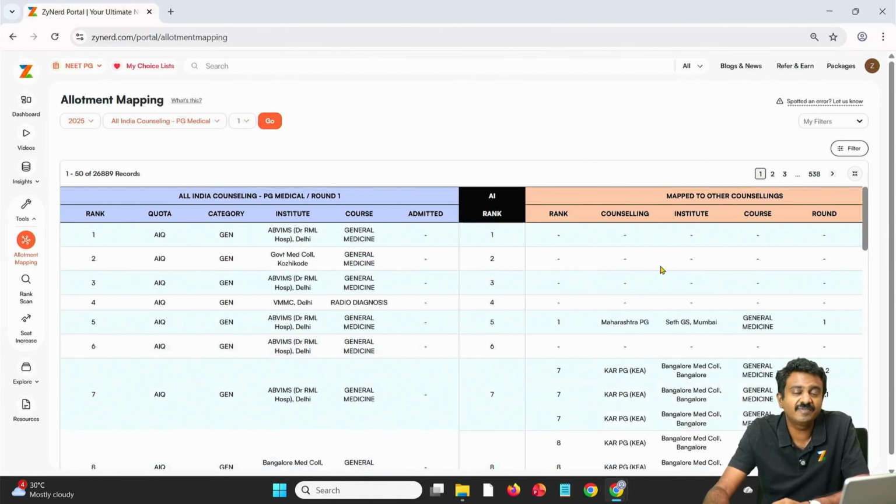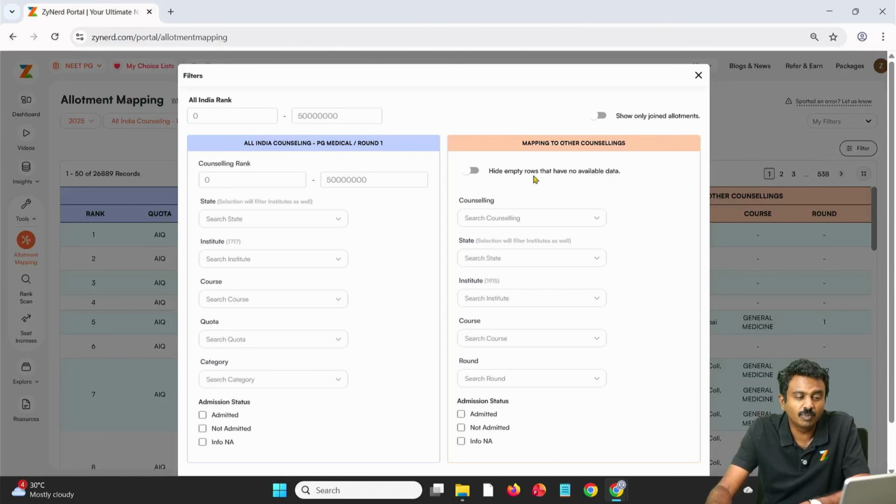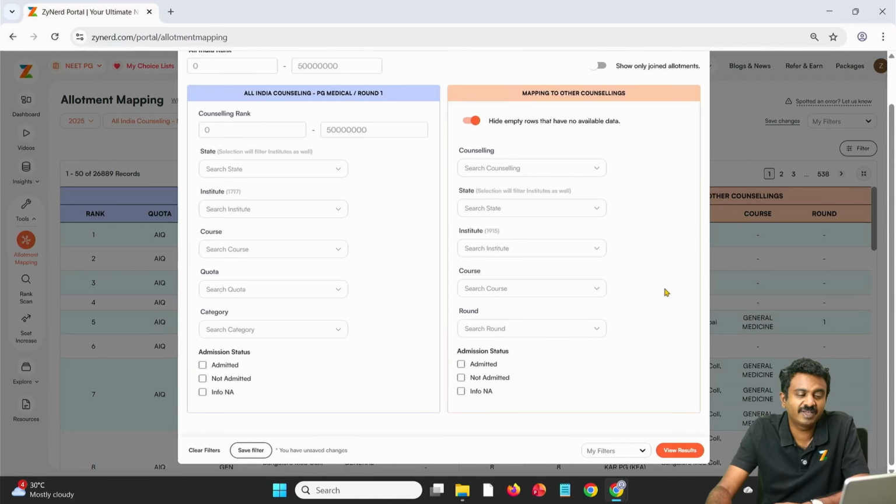Right now, let us say our primary concern is not necessarily those who would have only one option in All India. They are highly likely to join. Let us say we assume 90% would join if they have only one option, if they don't have another counselling option. So we will remove all of them. Any empty row on the right, no allotments anywhere, we will remove them. And we will also pick up round 1 alone here.